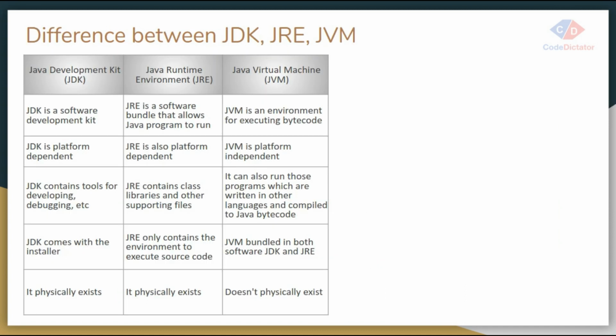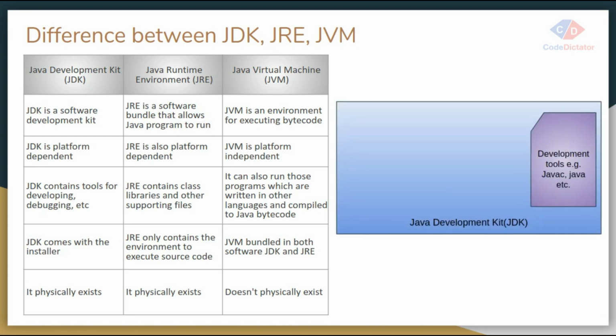So let's understand what JDK, JRE and JVM are. The JDK is the Java Development Kit, JRE is the Java Runtime Environment and JVM is the Java Virtual Machine. JDK is physically present and it is platform dependent. JDK is kind of like a software development toolkit. Let's understand this concept with the help of a diagram. This is my JDK, which has the Java compiler and Java interpreter.